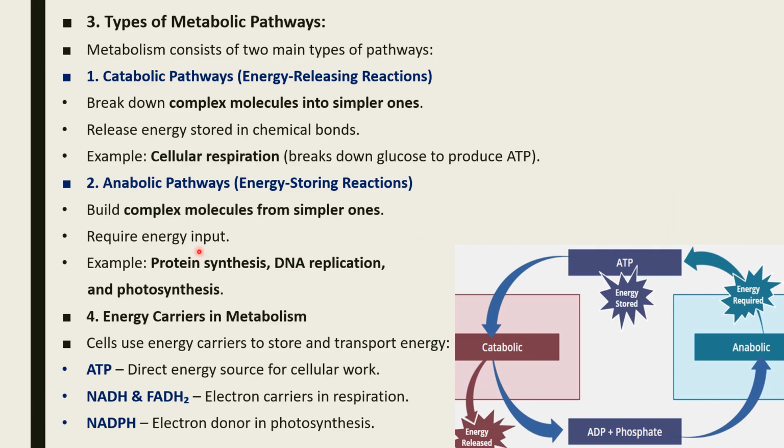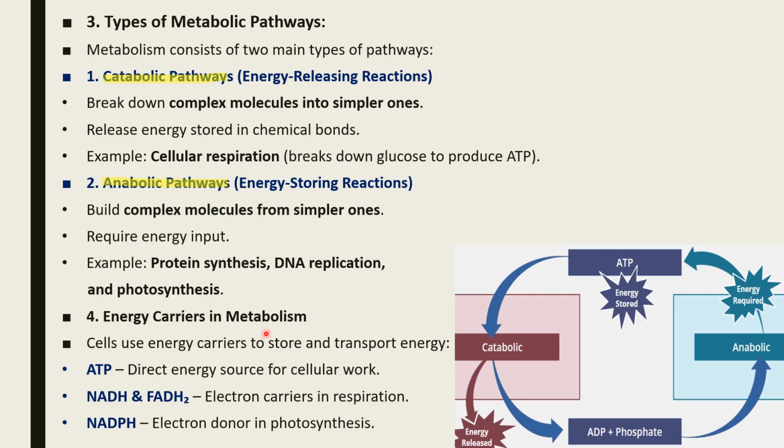Types of metabolic pathways. We got catabolic pathways, we got anabolic pathways. Catabolic and anabolic, what is the difference between them? Catabolic or energy releasing reactions break down complex molecules into simpler ones, releasing energy stored in chemical bonds. For example, cellular respiration breaks down glucose to produce ATP. While anabolic pathways are energy storing reactions. For example, it builds complex molecules from simpler ones. So catabolic breaks down the complex into simpler ones, while anabolic is the opposite.